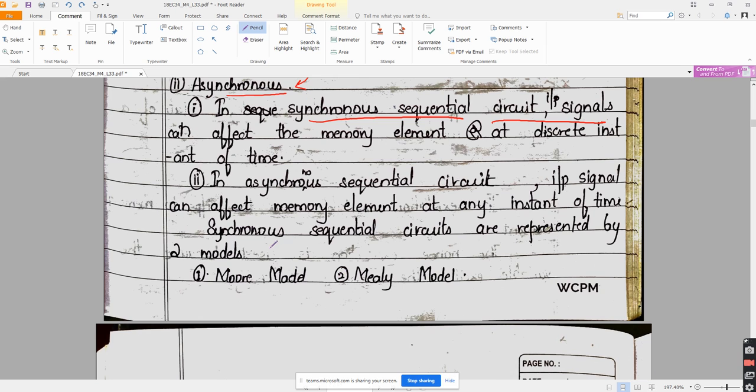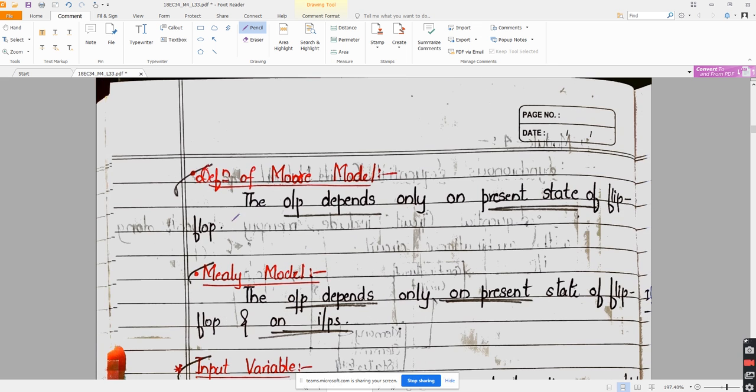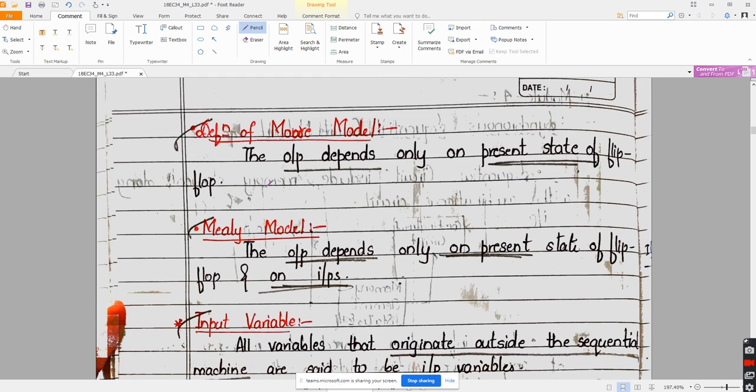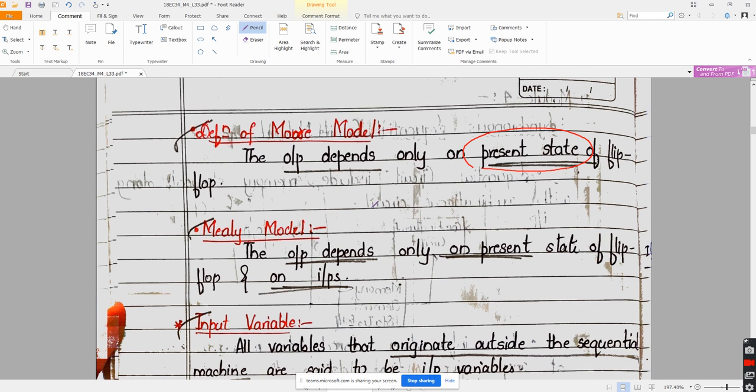So sequential circuits, we are learning synchronous sequential circuits. There are two classifications: Mealy model and Moore model. The definition of a Moore model is that the output depends only on the present state of the flip-flop, whereas in Mealy model, output depends on the present state of the flip-flop along with the input supplied to the system.